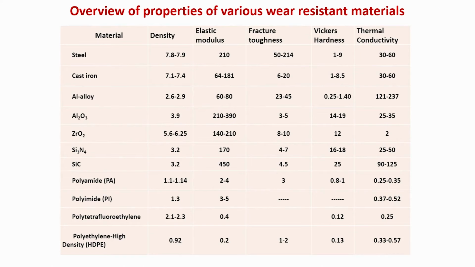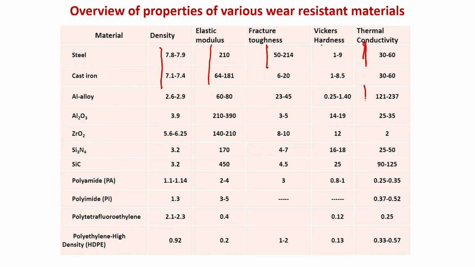Okay. Now, this table shows you the different metals, ceramics and polymers which are widely used for different tribological applications. If you look at steel, it has this kind of physical properties. It has a density around 7.8, cast iron is close to 7, elastic modulus is fairly high, 210, fracture toughness can also be high, thermal conductivity is moderate, 30 to 60.